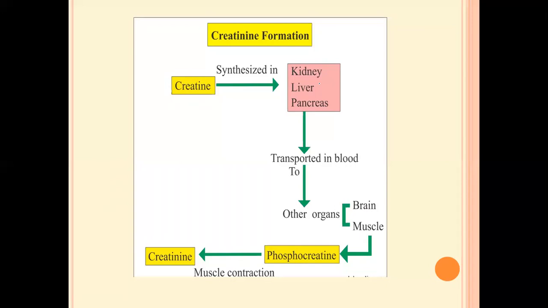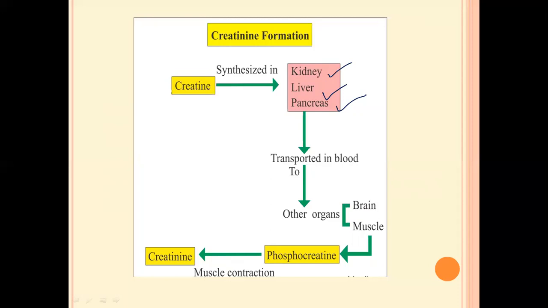First, creatinine is produced from creatine, which is synthesized in different parts of our body like the kidney, liver, and pancreas. Once this creatine is synthesized, it is transported to many parts of our body through the bloodstream.